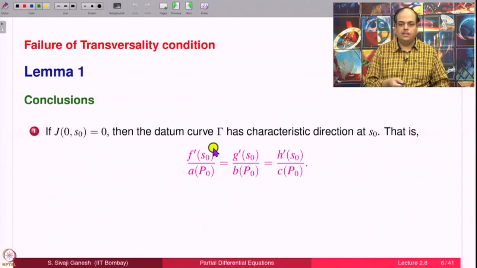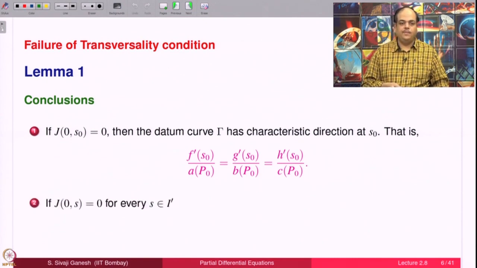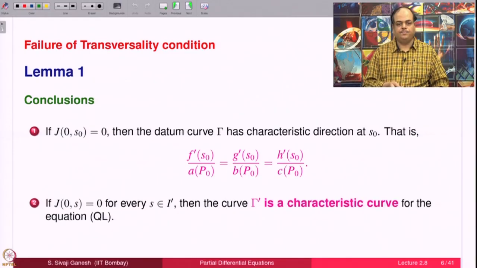And what is the saying that datum curve has a characteristic direction? Its tangent, which is F prime S naught, G prime S naught, H prime S naught, that triple is proportional to ABC. And if J0S is 0 for every S in a subinterval I dash, then gamma dash is a characteristic curve for the quasi-linear equation.